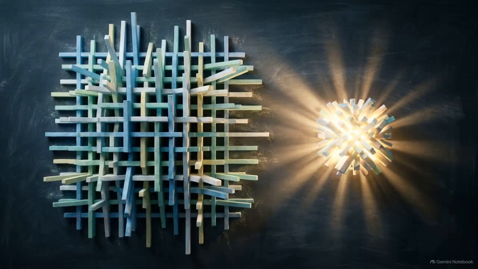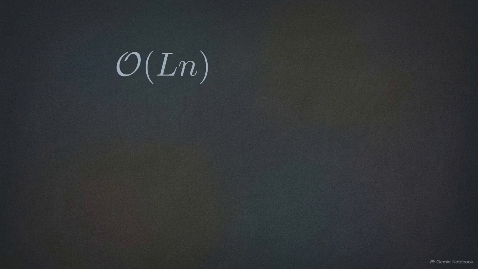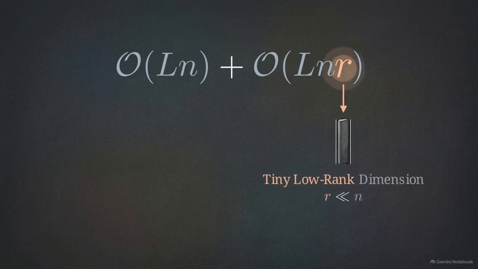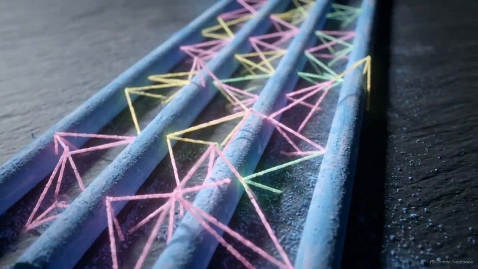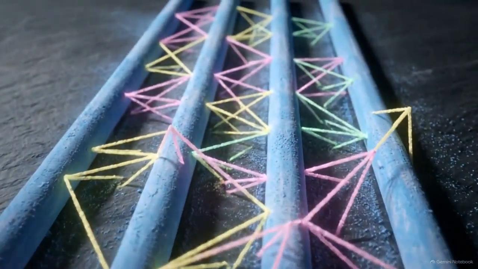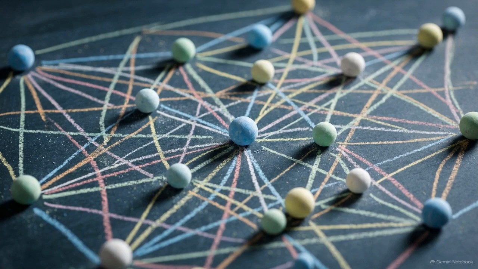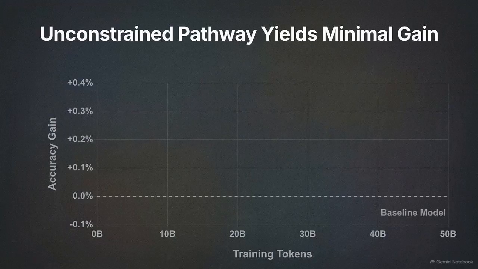By doing the heavy lifting in a smaller mathematical space, the computational complexity shifts. Instead of scaling with the square of the state dimension, the recurrent complexity becomes O(LN) plus O(LNR), where R is the tiny low-rank dimension. This low-rank bottleneck mathematically forces the isolated state channels to communicate with one another, preserving the hardware-efficient parallel scan. Simply adding a low-rank pathway isn't enough to improve performance. Without a structural prior, the pathway fails to organize cross-channel interactions effectively during training, yielding almost no measurable gain over the baseline.